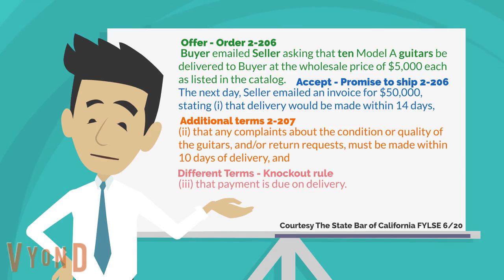Next, in orange, we see that there are additional terms from the seller, so we need to follow section 207. However, we are told that there are additional terms that were not previously discussed that are added. We don't know if the catalog had any terms listed, so we can argue that both the 14-day delivery timeframe and the complaints or return sections are all additional terms. Finally, just to see how the knockout rule is used, we will say that the catalog listed payment as due 10 days from delivery. The knockout rule, which addresses different terms than were in the offer, will be knocked out and gap fillers will be used.